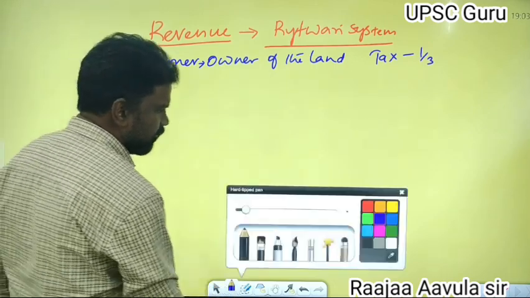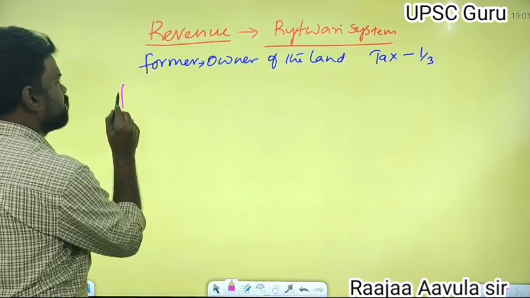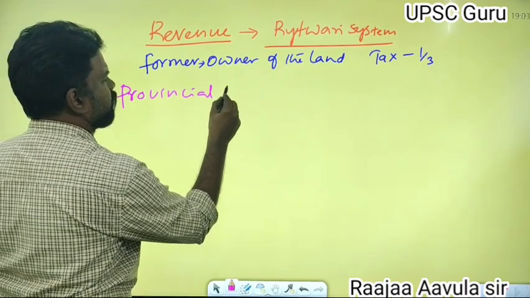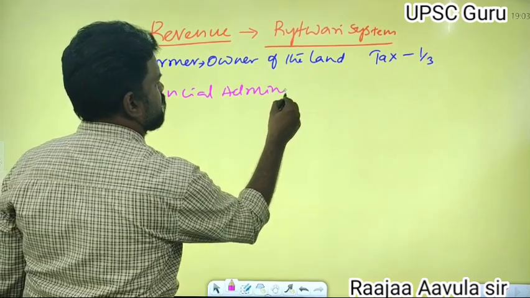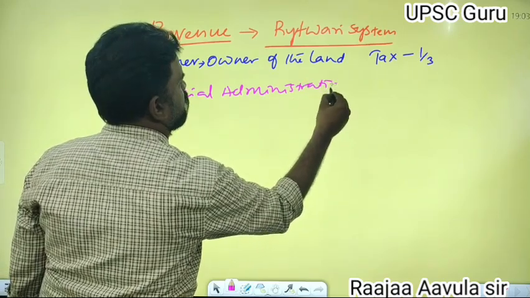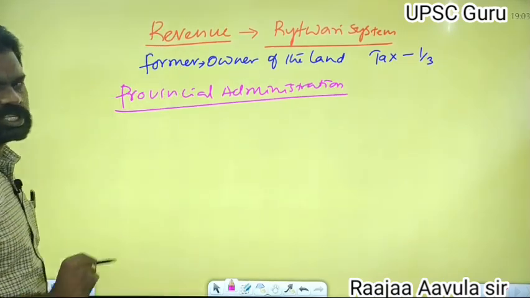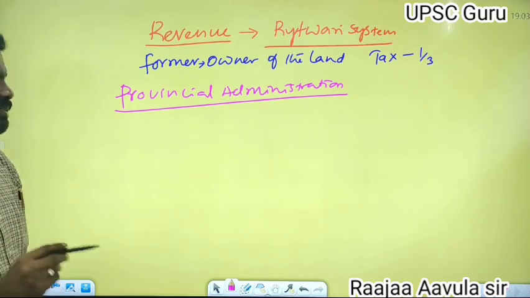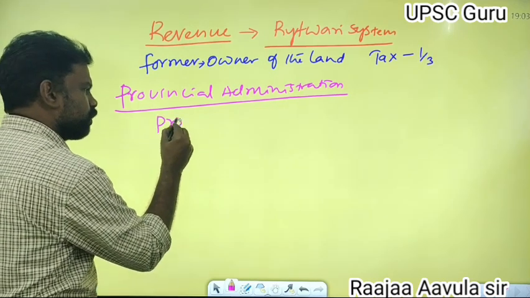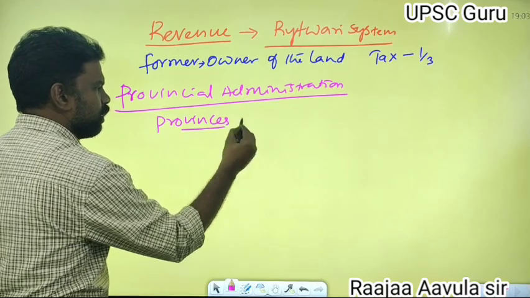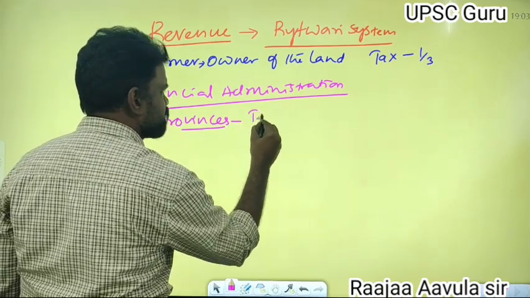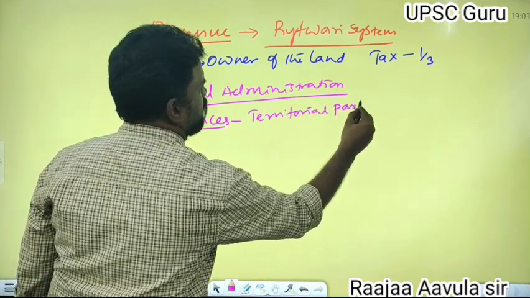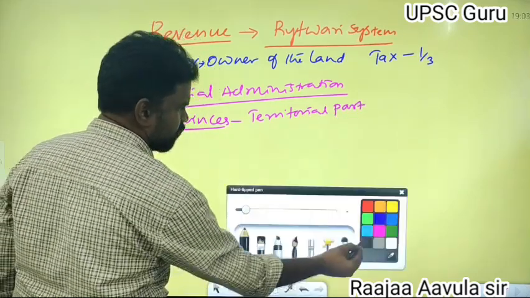Next, the provincial administration of Sher Shah. In the provincial administration, Sher Shah divided the kingdom into provinces. A province was a territorial part of the kingdom.